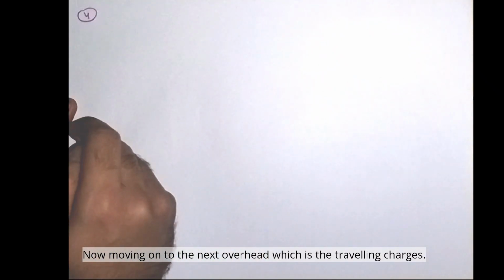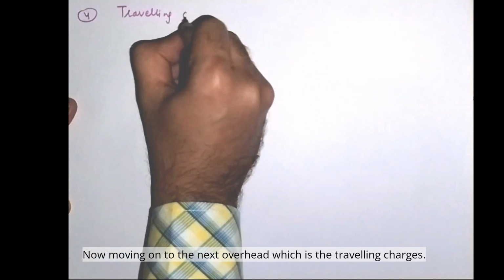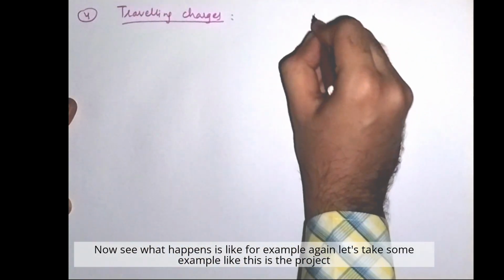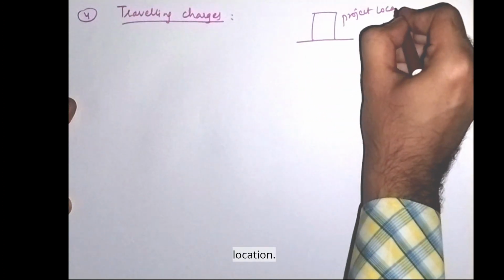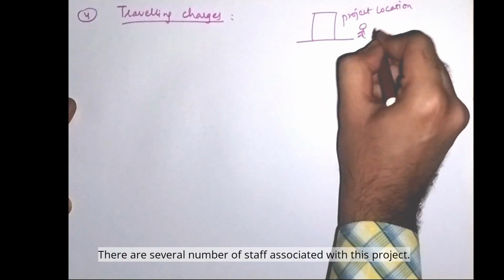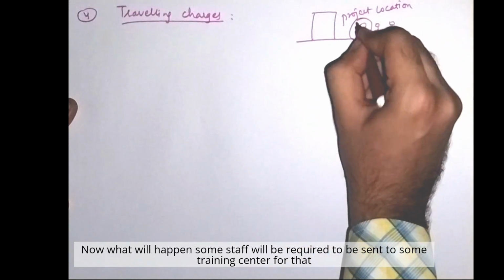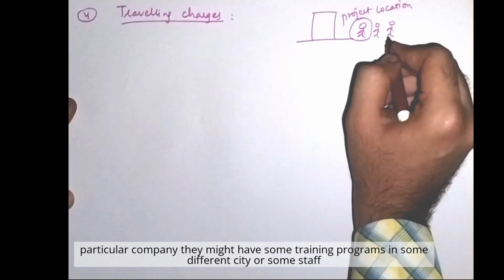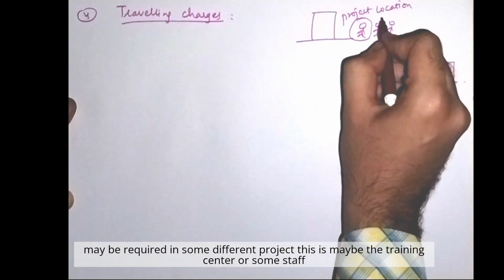Now moving on to the next overhead, which is the traveling charges. Now see, let's take an example: this is the project location. There are several staff associated with this project. Now some staff will be required to be sent to some training center for that particular company. They might have some training programs in a different city, or some staff may be required in some different project.